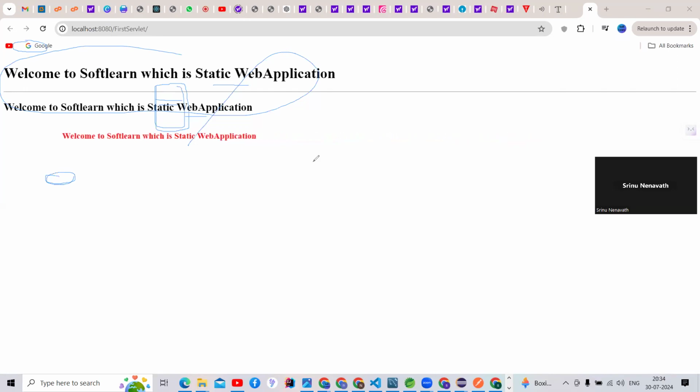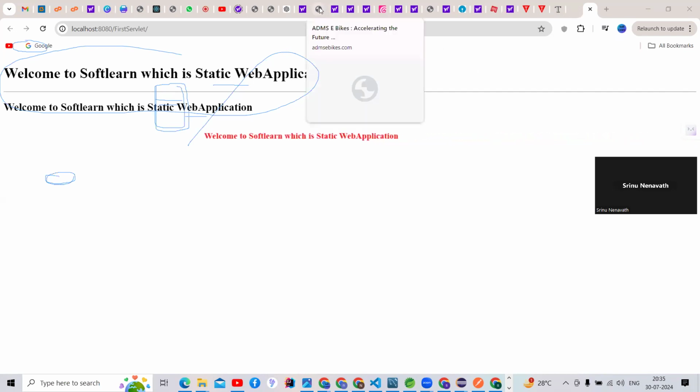Our intention is not to develop only static web applications. We can develop dynamic web applications, which means inserting data into and retrieving data from a database. That is a dynamic web application.